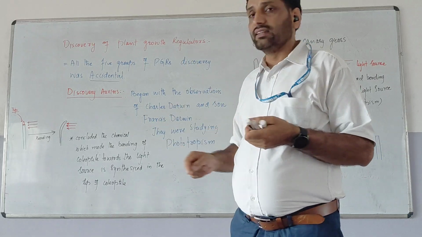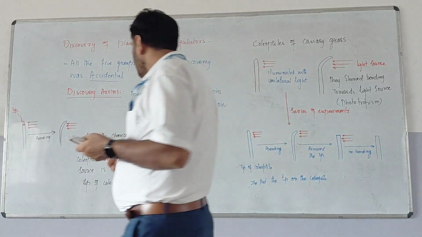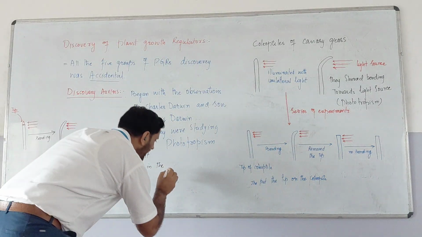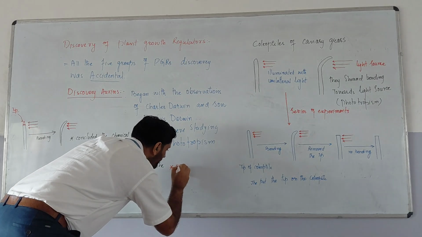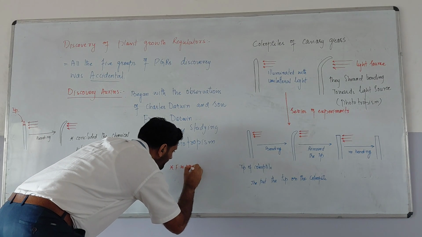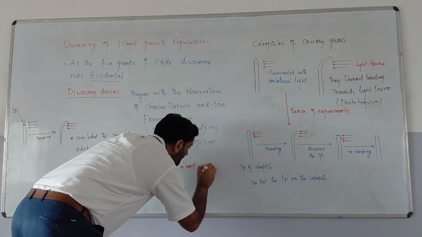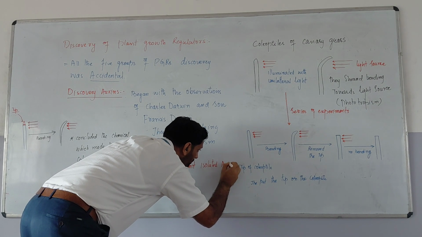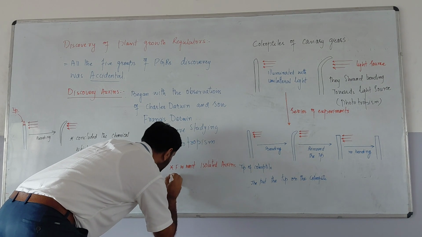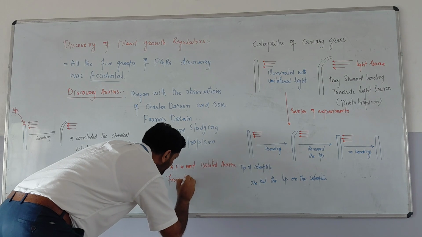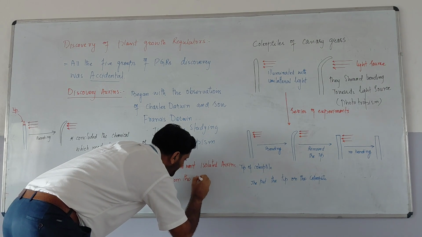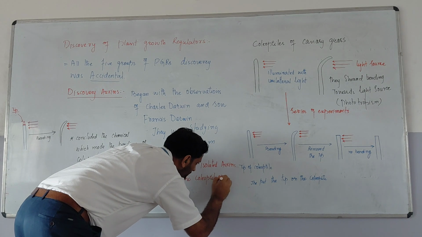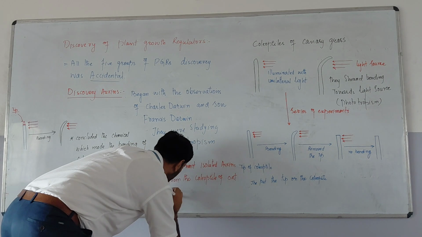So these chemicals later on, one scientist named them. Here I may write F.W. Went. He isolated auxins from the coleoptile of oat seedlings.